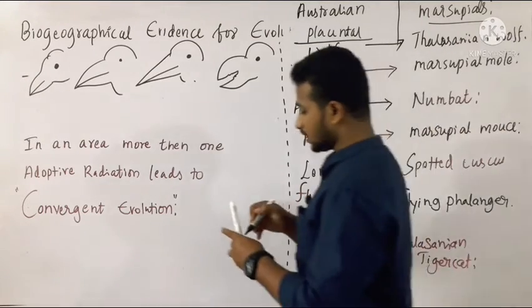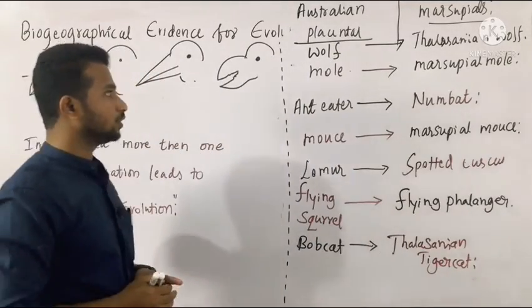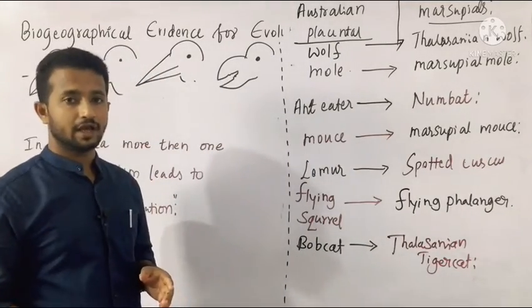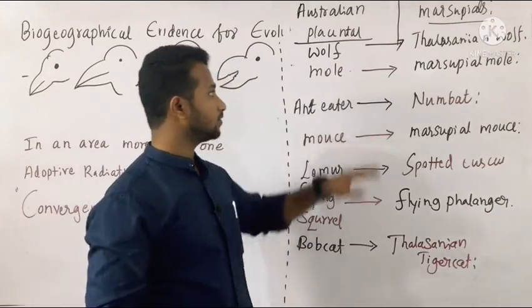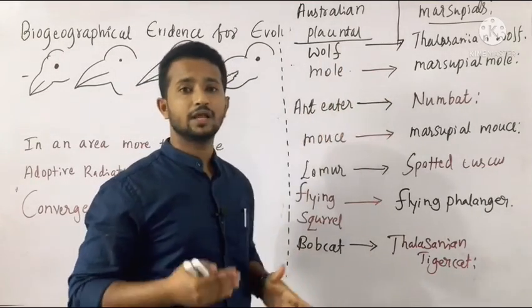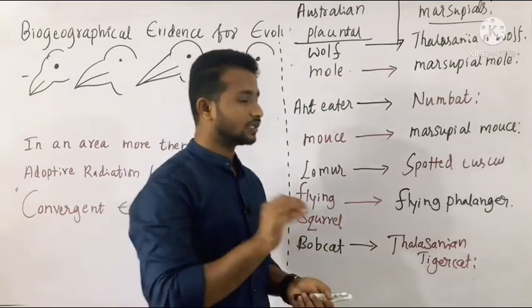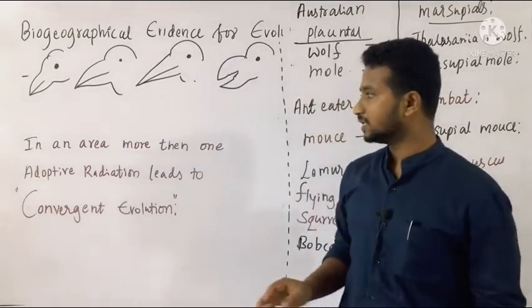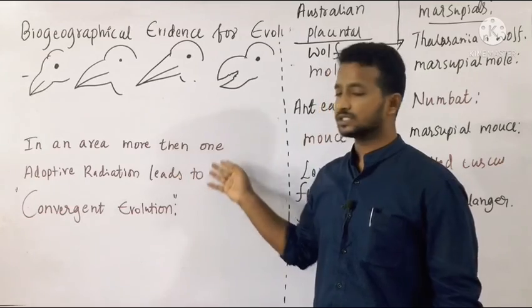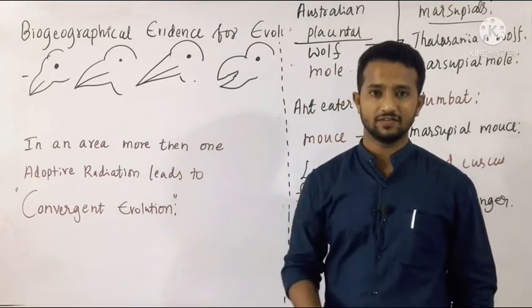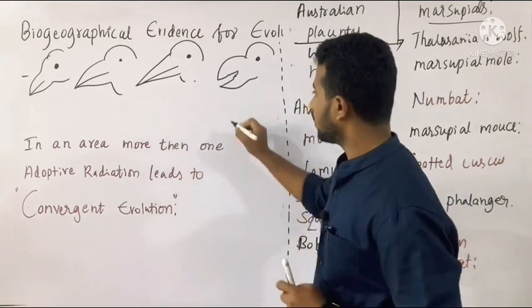So by taking these different examples, we can conclude that in different geographical areas, if more than one adaptive radiation takes place, they have been modified into a similar type of organism. They are showing convergent evolution. Clear? So that's all about the biogeographical evidence. In an area, more than one adaptive radiation is responsible for convergent evolution. See, it is also important for NEET.